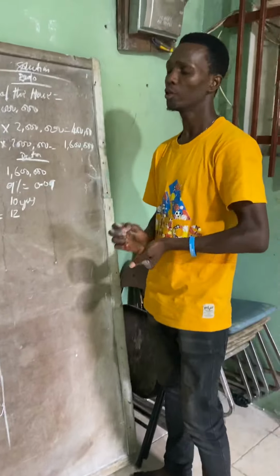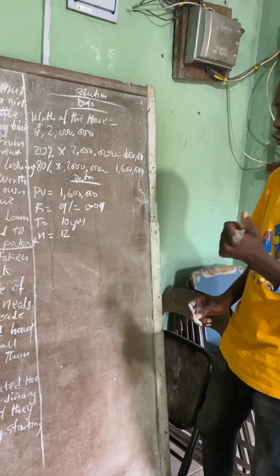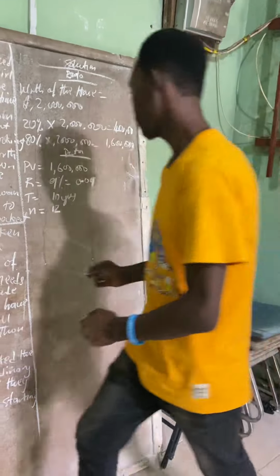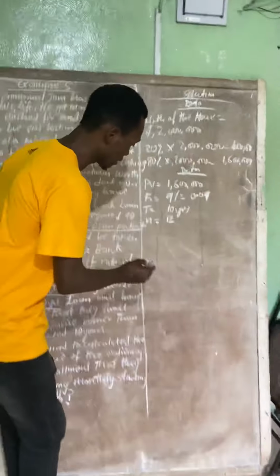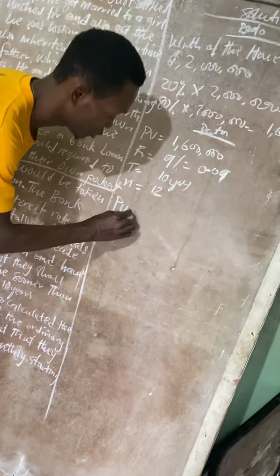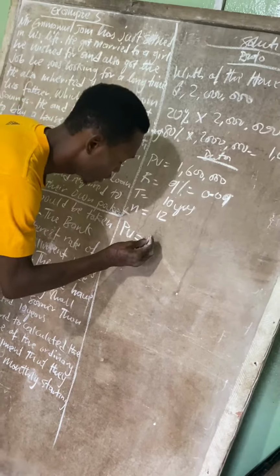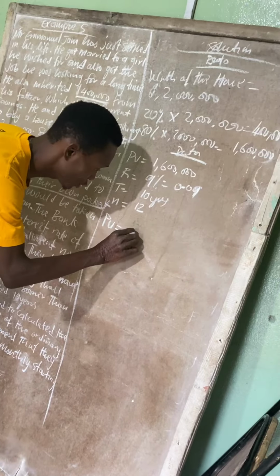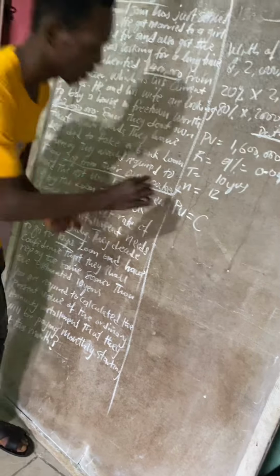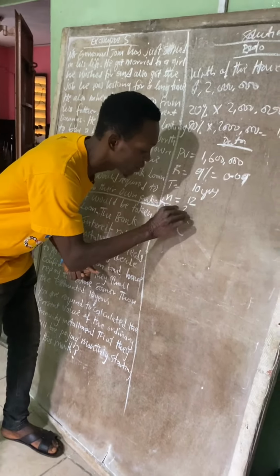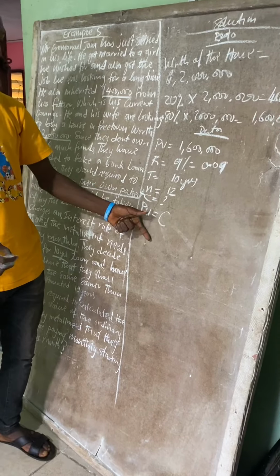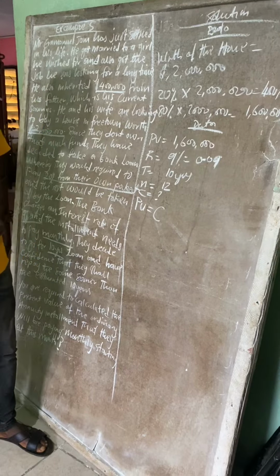Now, you need to know the formula for the present value of an ordinary annuity. Take note, we want to know the cash flow, the money that they will be paying every month to reach this amount that they have to pay the bank.